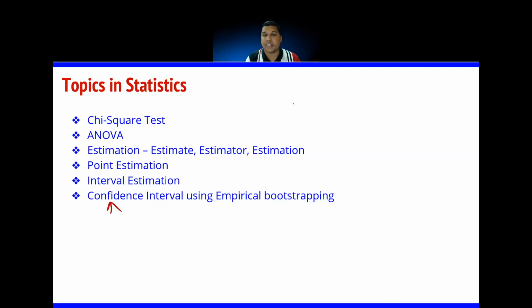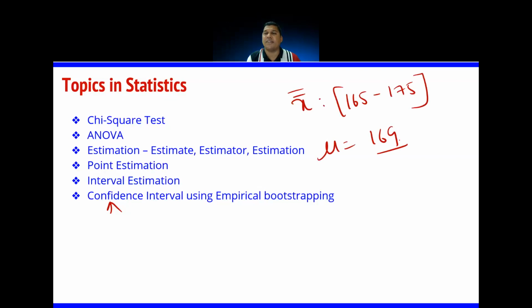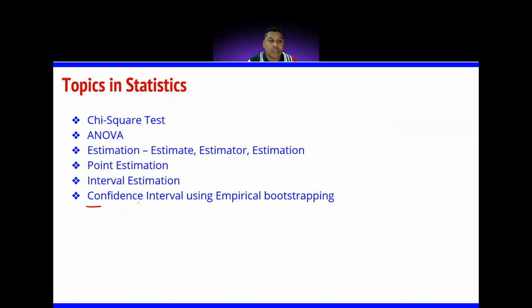So the average height, I'm giving as 165 to 175 centimeters, where the actual is 167 or 169, for example. In such a case, your hypothesis is very much matching the claim you made, right? The actual value is matching the claim you made here, right? So this is about confidence interval.